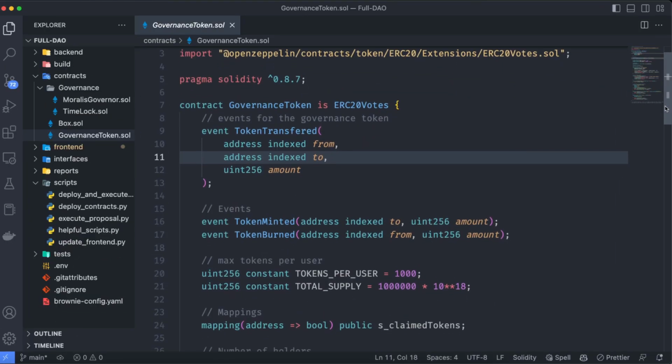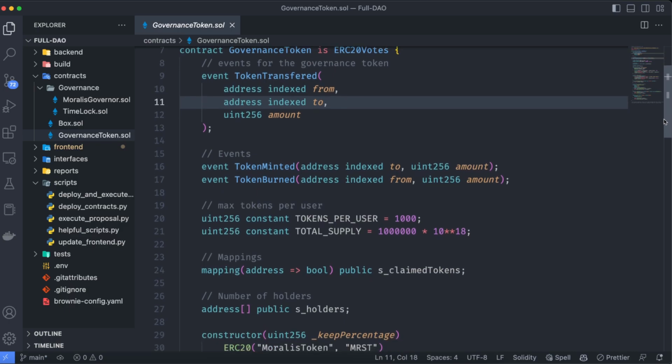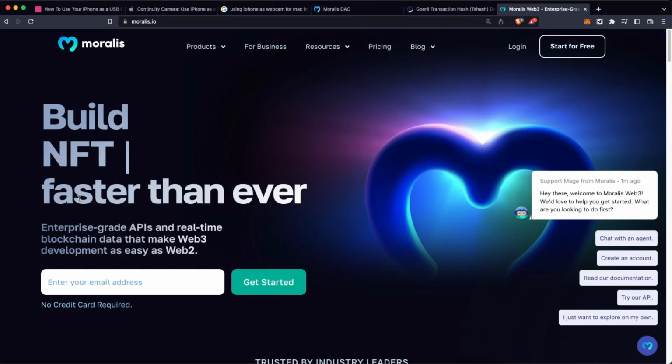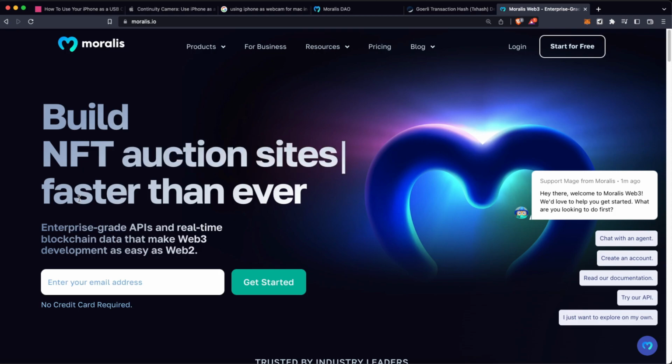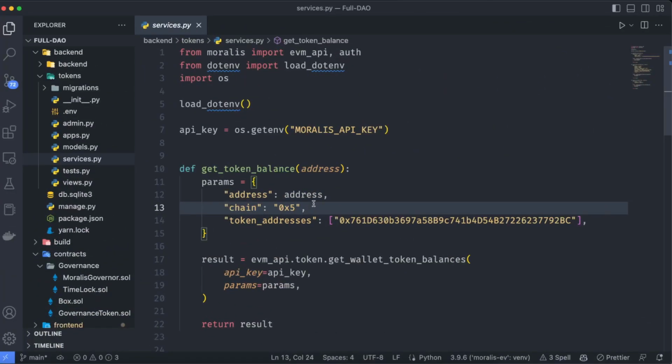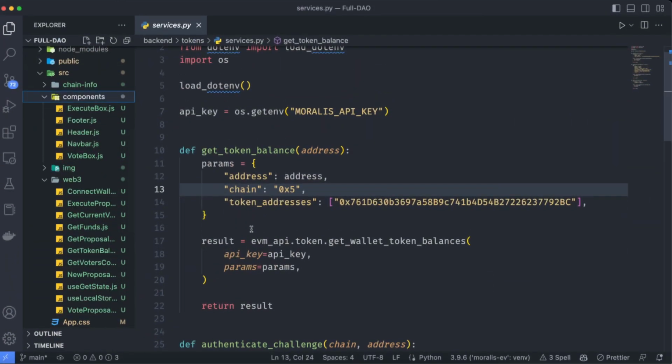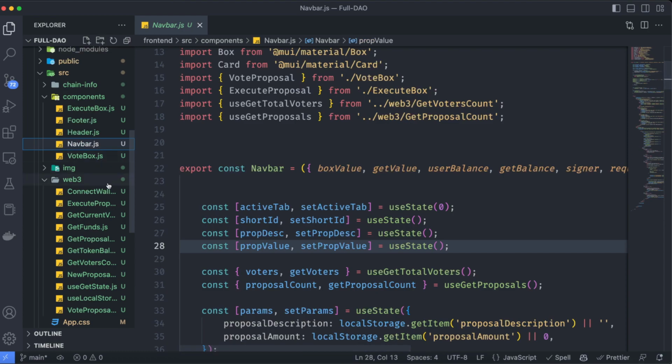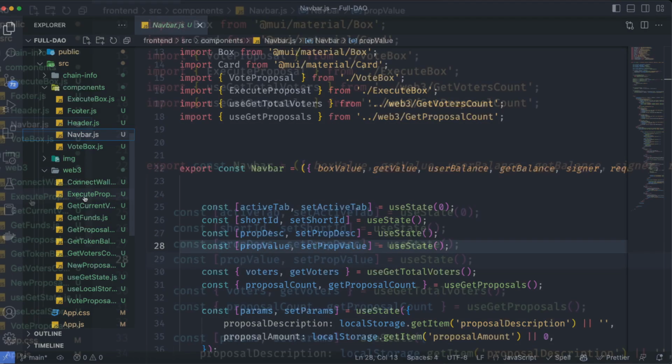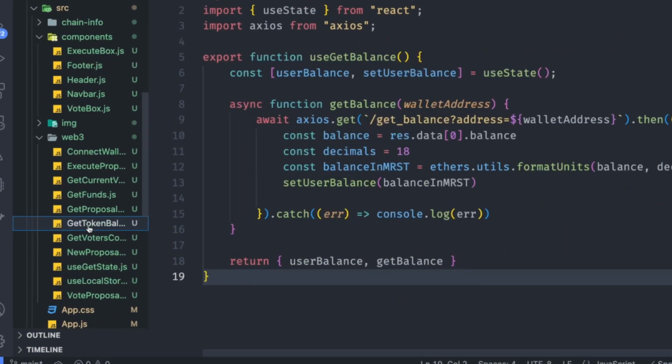To accomplish that, we are going to build all the smart contracts from scratch, one by one. We are going to use Moralis API endpoints to get information out of the blockchain and connect it to a backend built on Django. And finally, we are going to build a fully functional frontend with a lot of components and a lot of functionalities. And I mean it, a lot of functionalities.